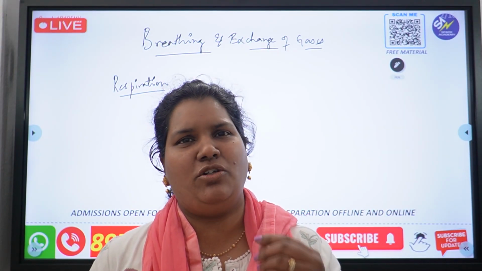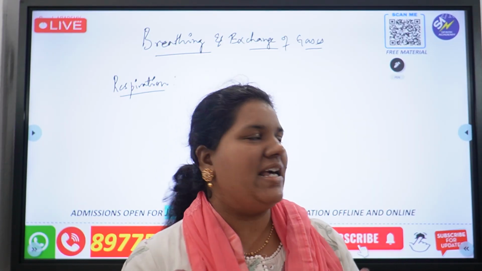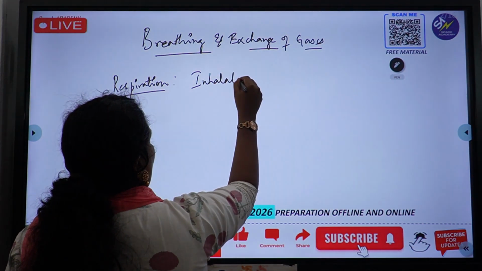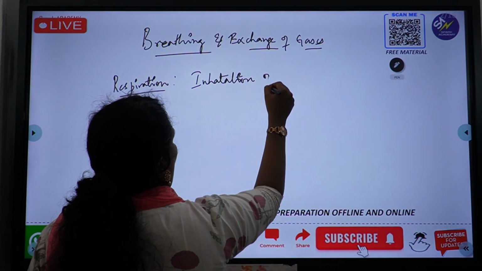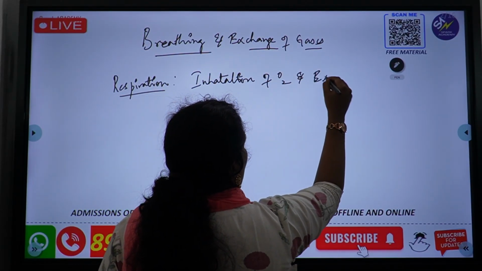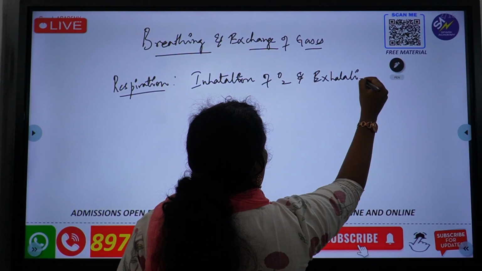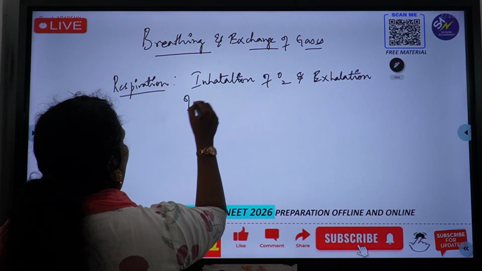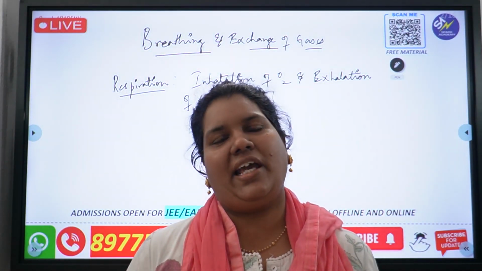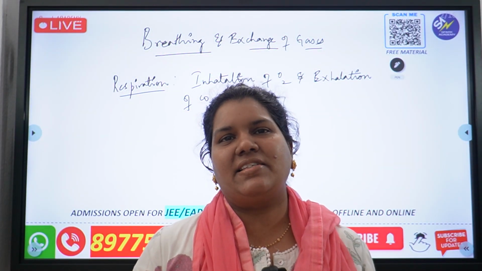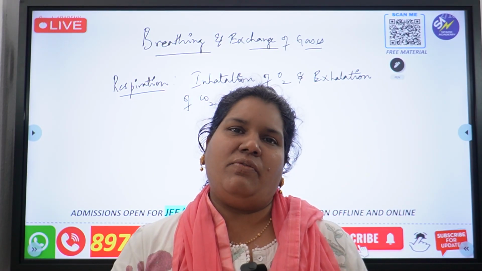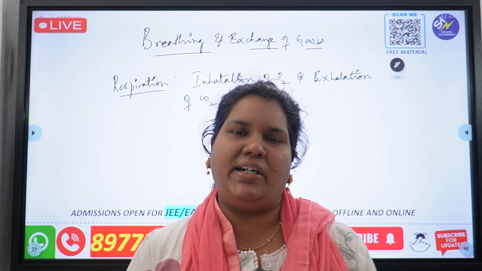When we say respiration, the only point which comes to our mind is respiration is inhalation of oxygen and exhalation of carbon dioxide. Inhalation means taking the air in. What air do we take? We take oxygen. Exhalation is we give out carbon dioxide. Now we can define this in another way as well. How can we define respiration?